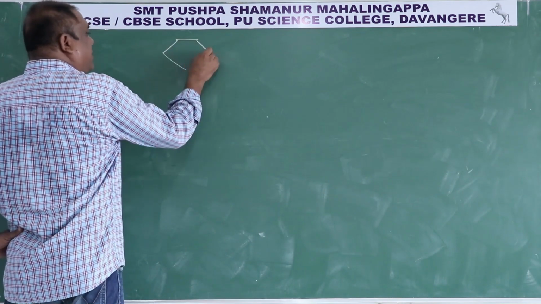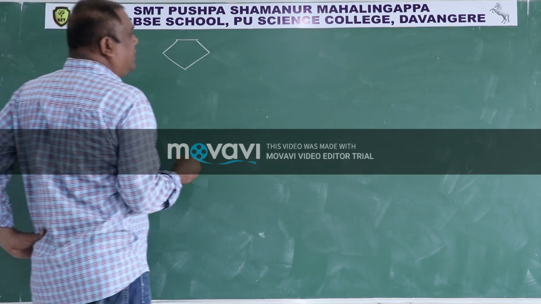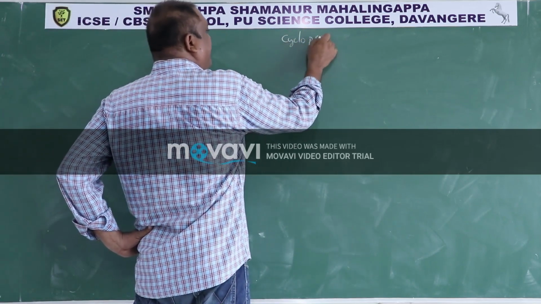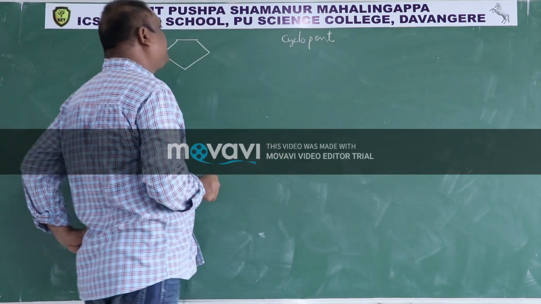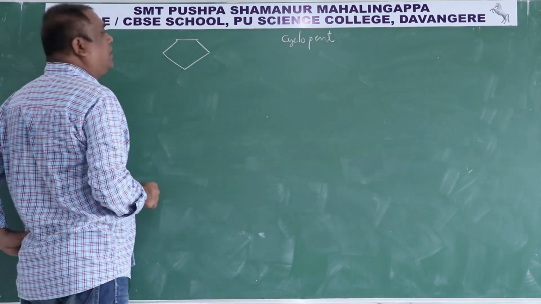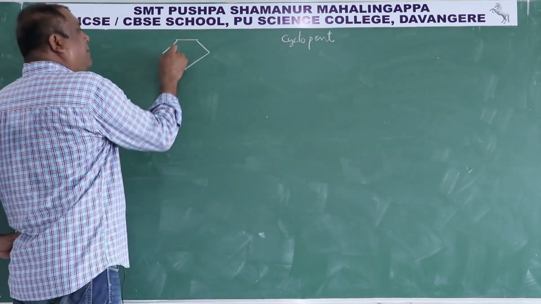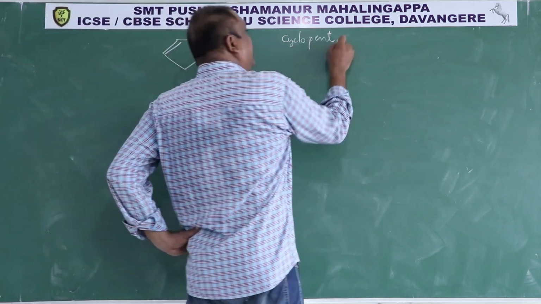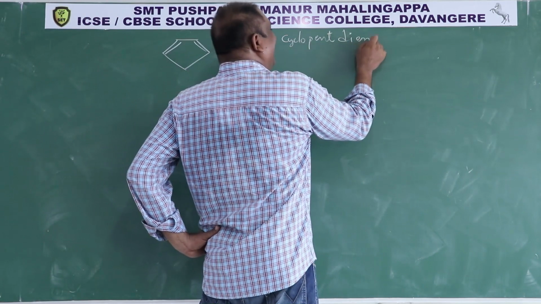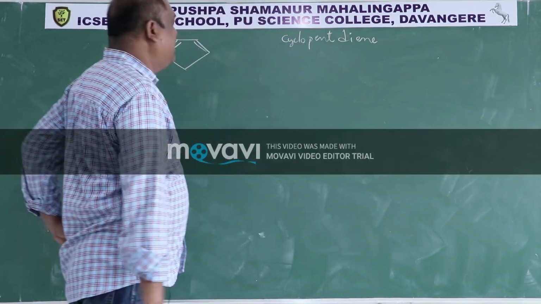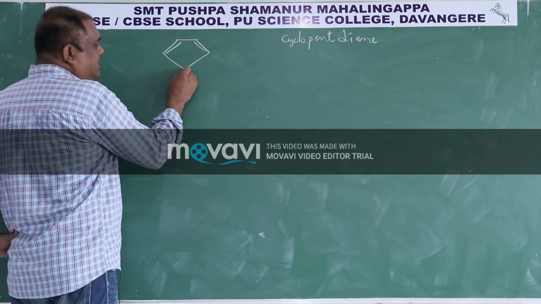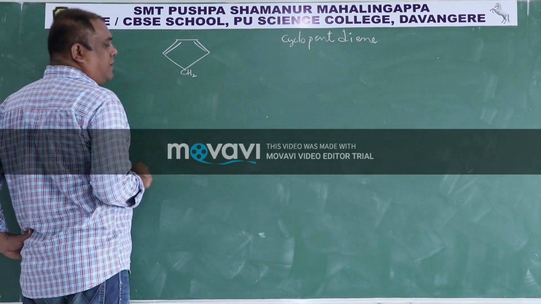This is a 5-membered ring, therefore it is cyclopent. Then pi bond here, pi bond here, therefore cyclopentadiene. Now C is there, H2 is there.